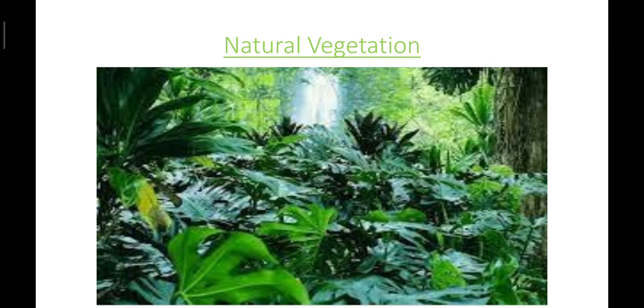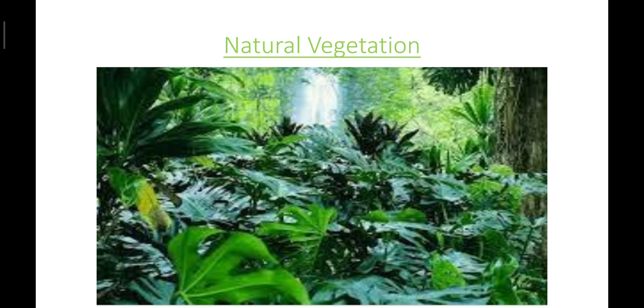So that's why the vegetation belts broadly follow the climatic regions, and the first is tundra type of vegetation. It is found within the Arctic Circle, in Canada, Alaska, and Greenland. Here, winters are long and freezing, and summers are very short. The only vegetation found here is mosses and lichens.